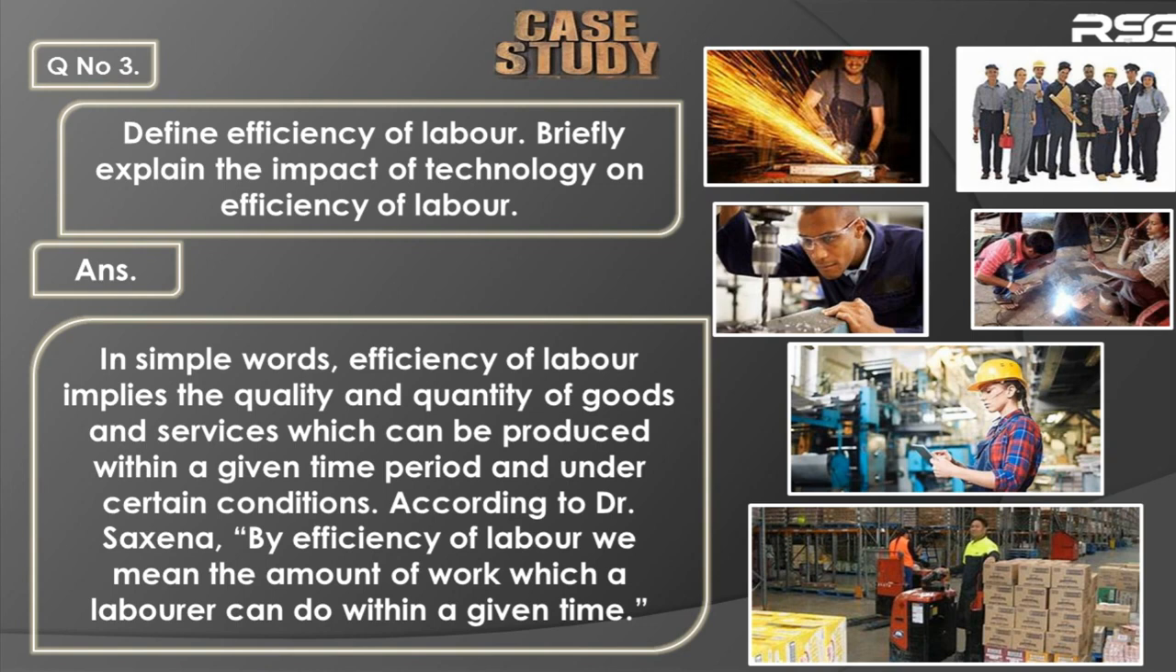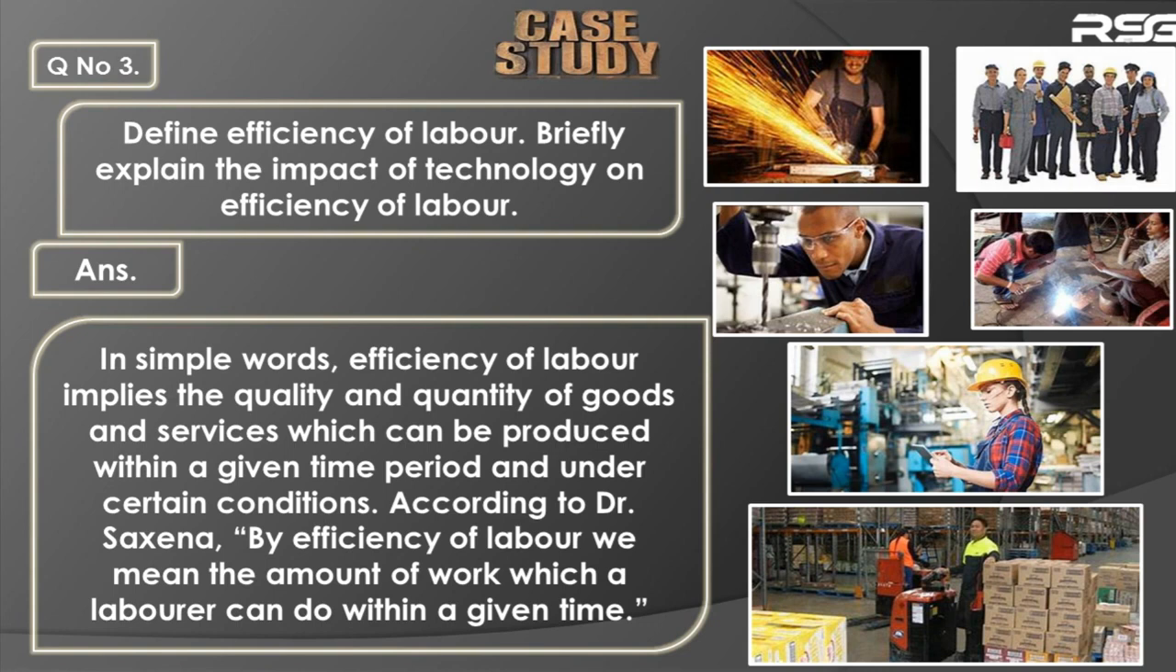So the efficiency of a worker will be more who produces more quantity of a better quality of product in a comparatively lesser time period. You understood? So a worker is called more efficient if he is able to produce more quantity of a better quality product in a less period of time. So in short, we can say that efficiency of labor means what? The productive capacity of a worker.